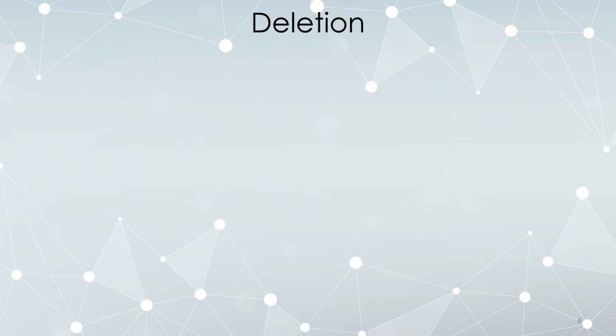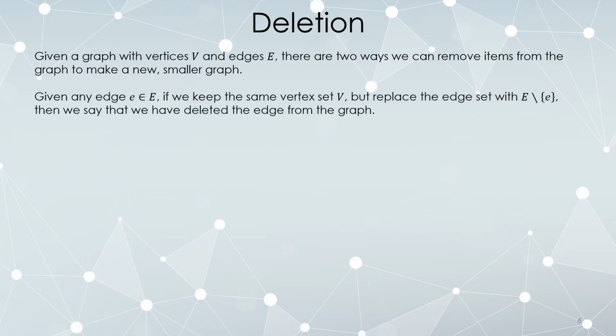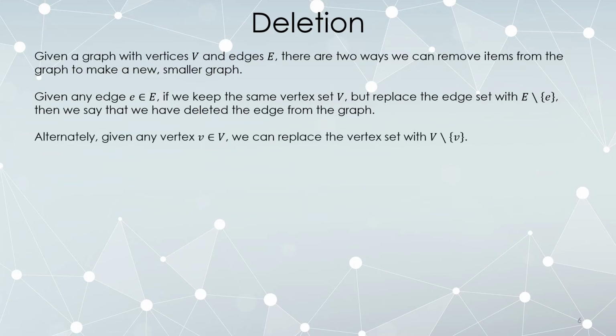Continuing with our talk on graph theory, there's a notion of deletion. Given a graph, vertices V, edges E, we can remove items from the graph to make a new, smaller subgraph. Given any edge, if you keep all the same vertices, but you simply replace the edge set with this difference, in other words, from the set E, you take out that single edge, that's what's being called deleting that edge from a graph. Alternately, you can replace the vertex set with a new one by removing a single vertex.